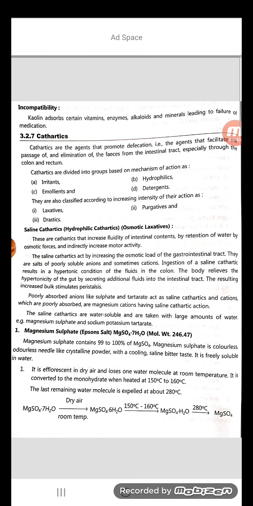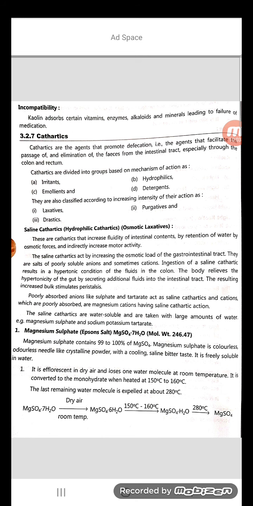And the last type of mechanism of action is saline cathartics. These act by increasing the osmotic load of the intestine by absorbing a large quantity of water, and thereby stimulate the peristalsis. So it is purely absorption.